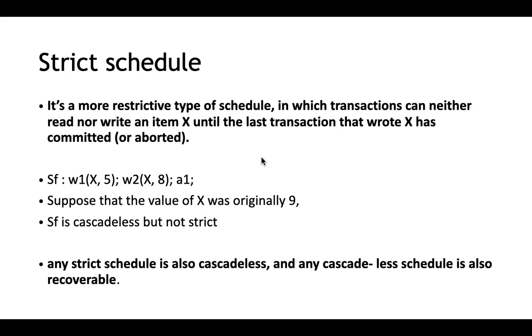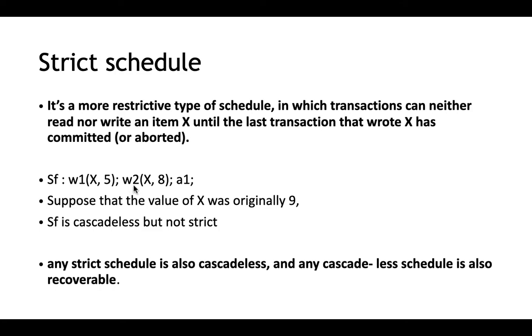So we'll try to understand this using an example. Now consider S_F. Imagine the X value is originally 9. We are first updating X to 5 by transaction T1. Then T2 is updating X to 8. And the first transaction is getting aborted. Now this schedule is actually cascadeless. According to the properties of cascadeless, the properties are satisfied.